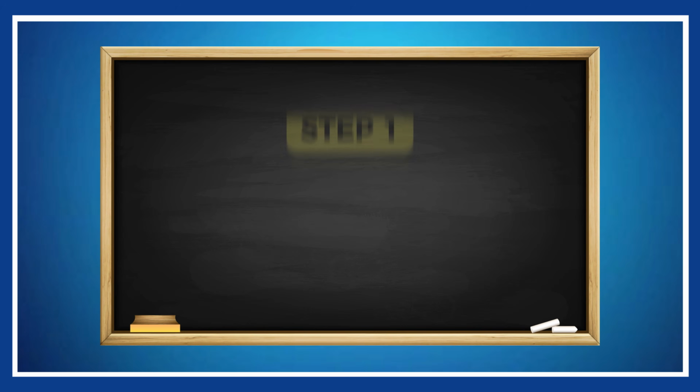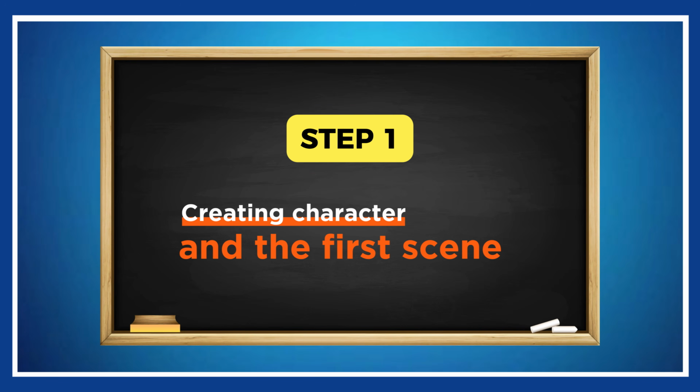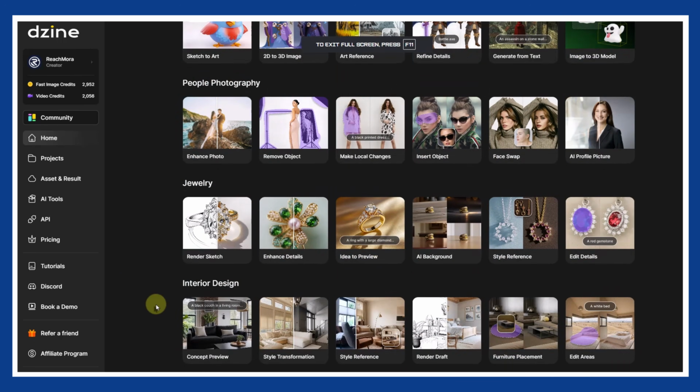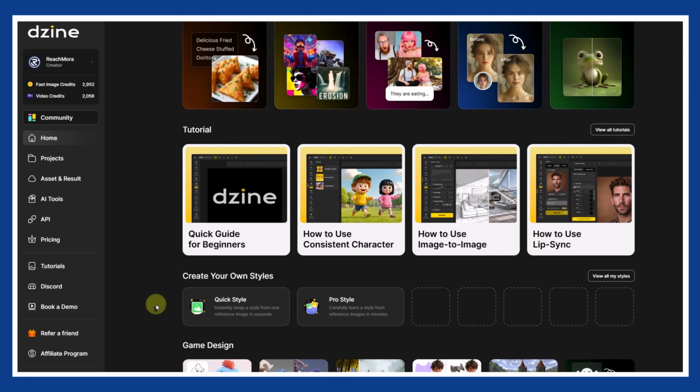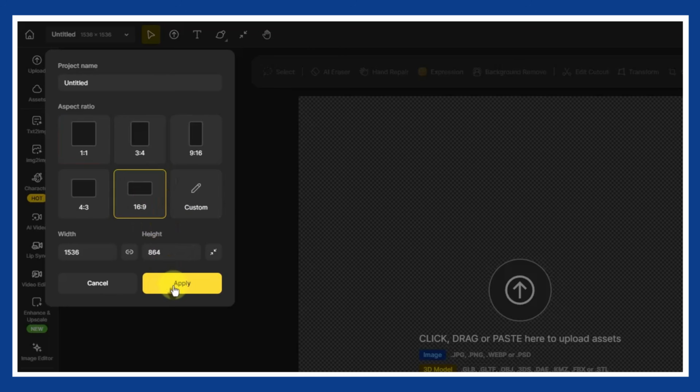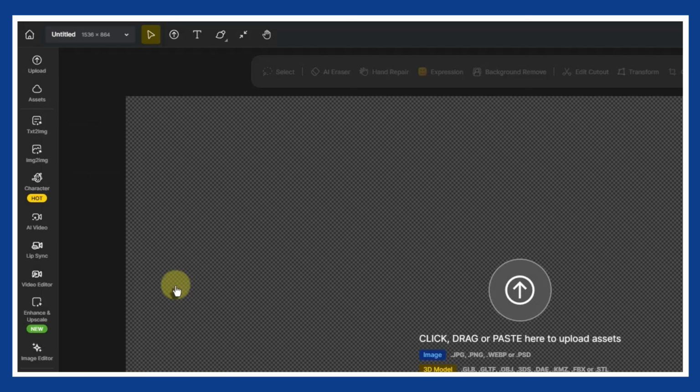Let's get into it. Step 1. Creating the character and the first scene. The first thing you will work on is the character itself. This is where the process becomes really interesting. Inside Design, you can start building your own character from scratch. And the best part is that you can save this character and reuse it later.